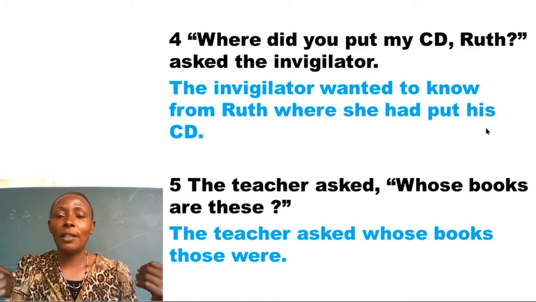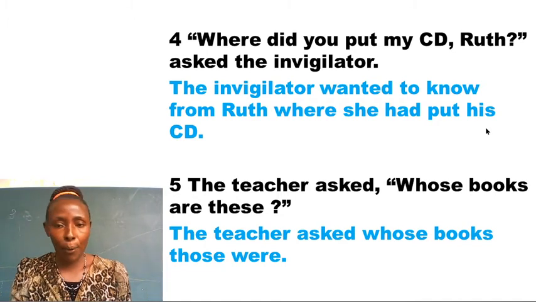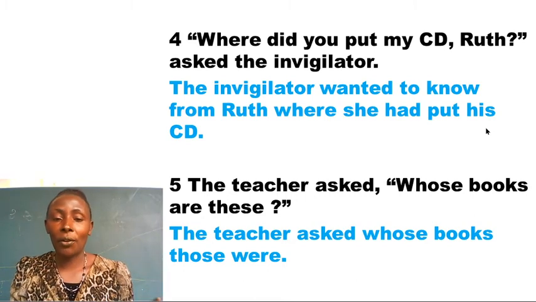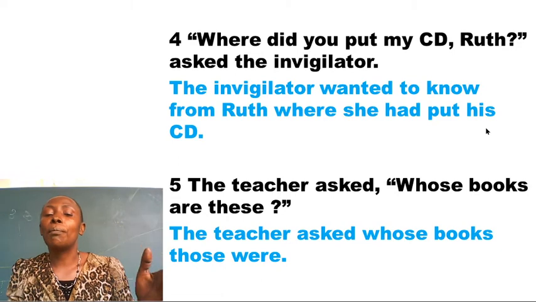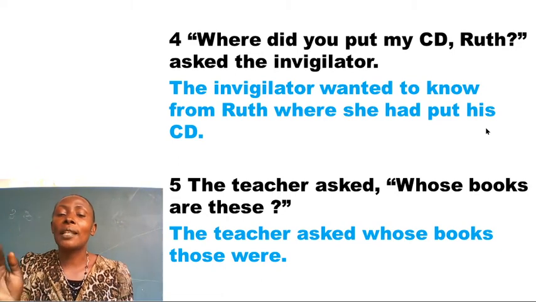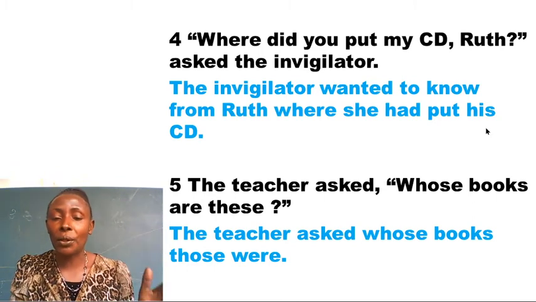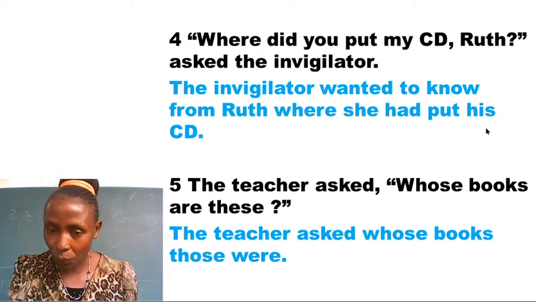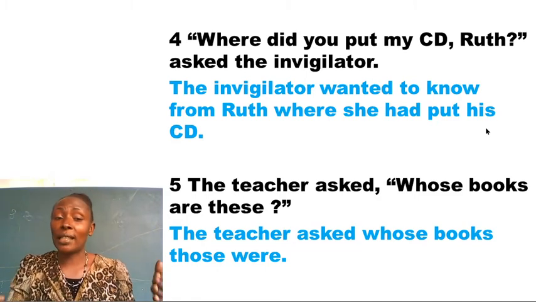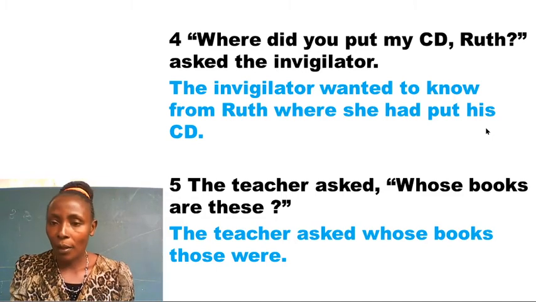Now, if we had indicated the people the teacher asked, boys, whose books are these? Means the answer here, you have to say, the teacher wanted to know from the boys whose books those were. But here, the person the teacher asked hasn't been indicated. You just said, the teacher asked whose books those were. It's an open question. Or maybe you may say, the teacher asked him whose books those were, or the teacher asked her whose books those were, because it's an open question.